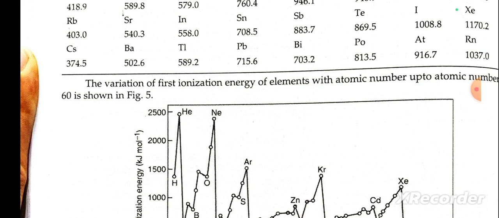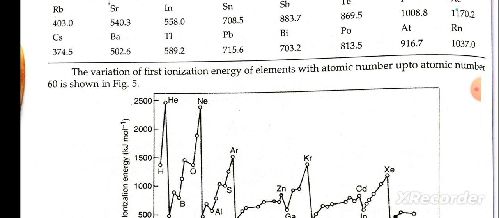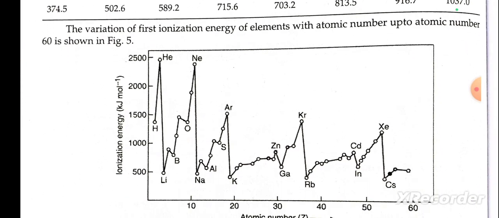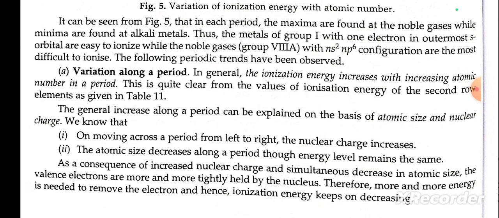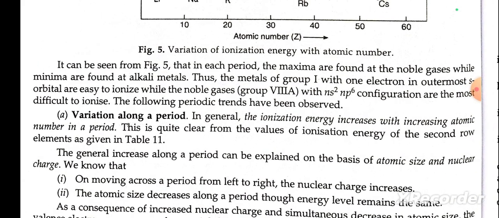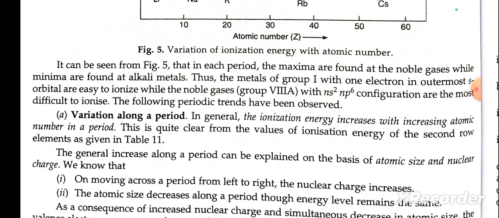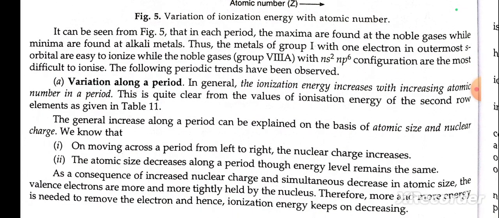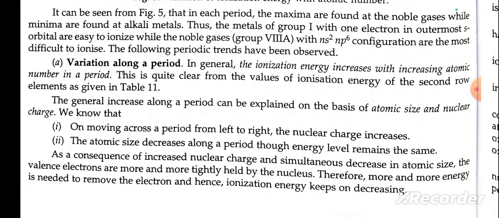The variation of the first ionization energy of the elements with the atomic number up to atomic number 60 is given in figure 5. It can be seen that in each period the maxima are found at the noble gases while the minima are found at the alkali metals. Thus the metals of group 1, with one electron in the outer s orbital, can be easily ionized, while the noble gases with the ns2 np6 configuration are very difficult to ionize.